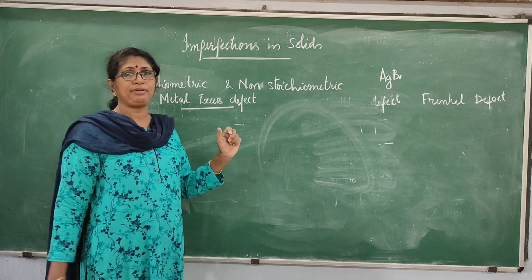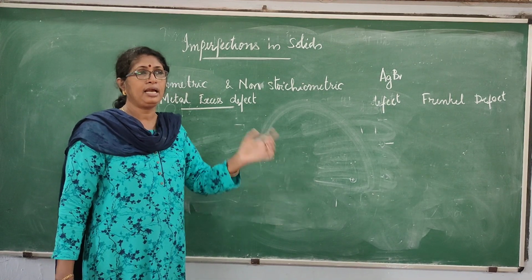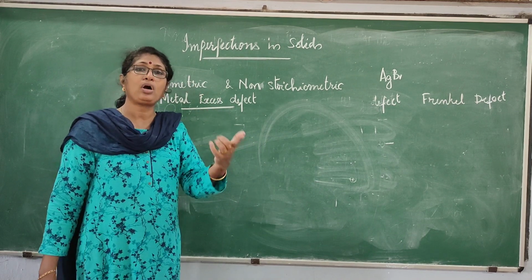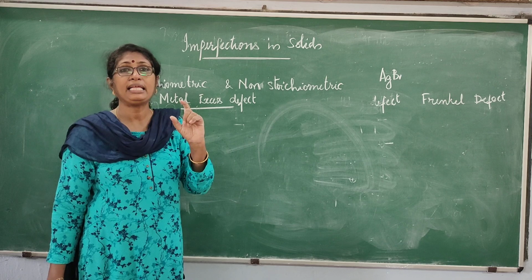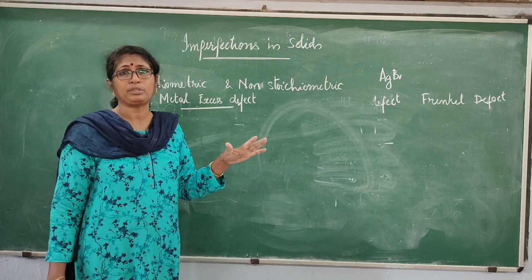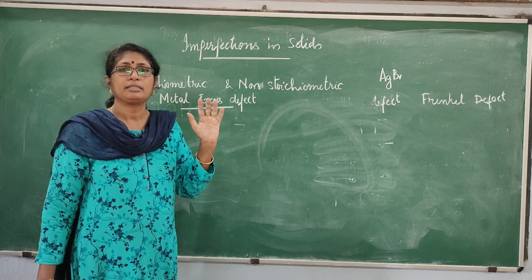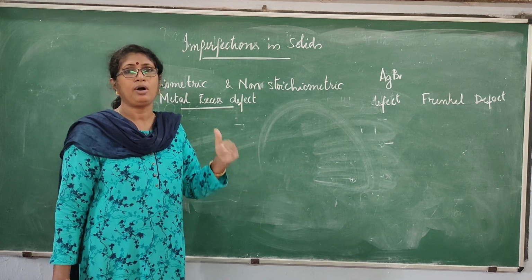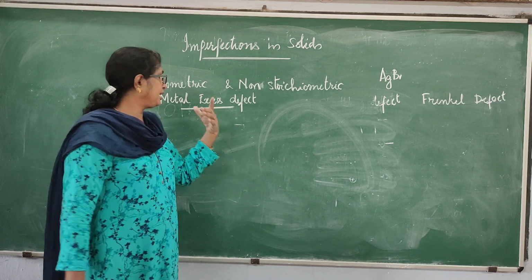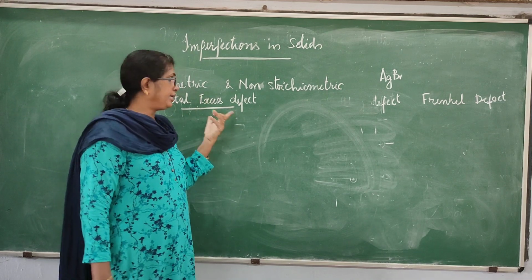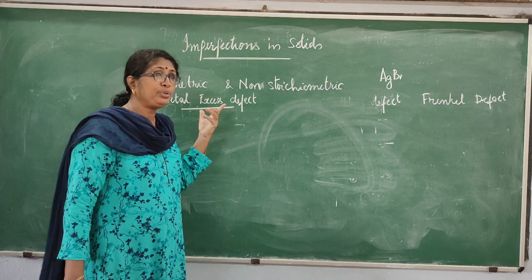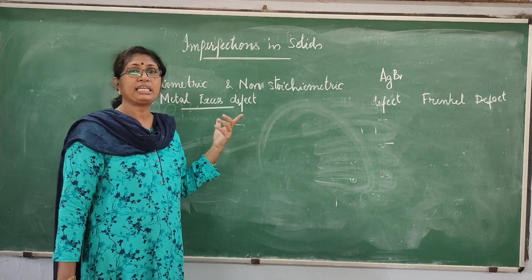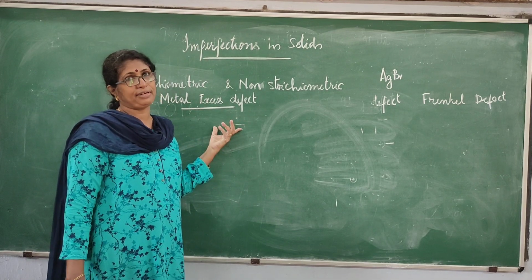So anions are missing, but the site is occupied by an electron. So the charge will be neutral, but the percentage of the metal will be high. That is called a metal excess defect, and due to this defect the stoichiometric ratio of the crystal is affected.